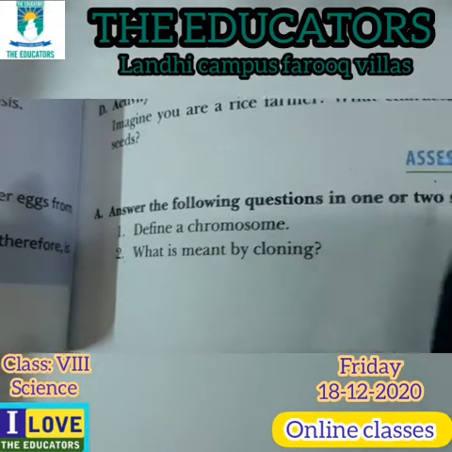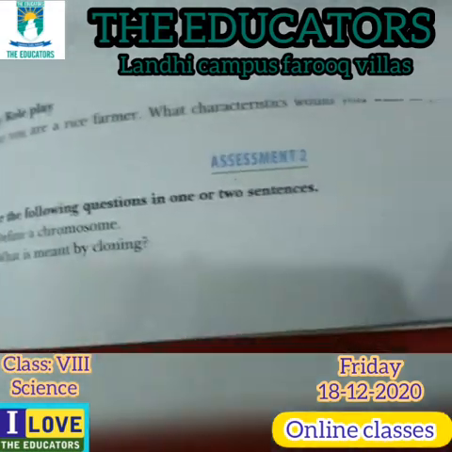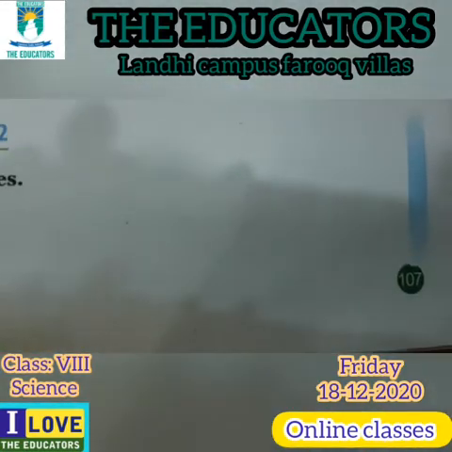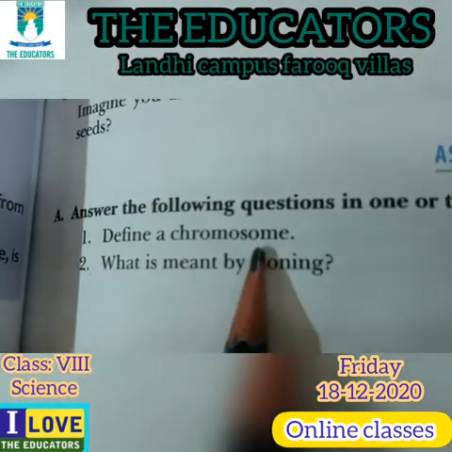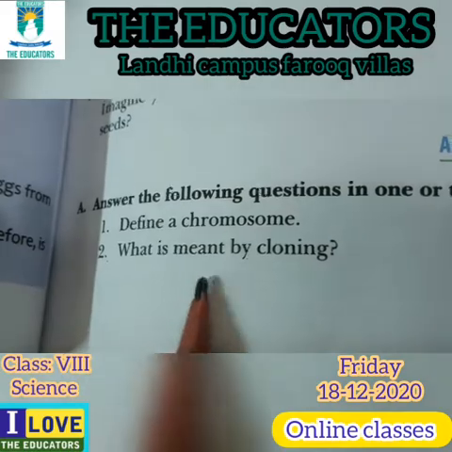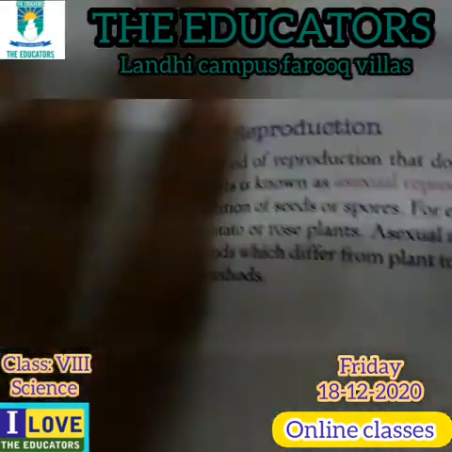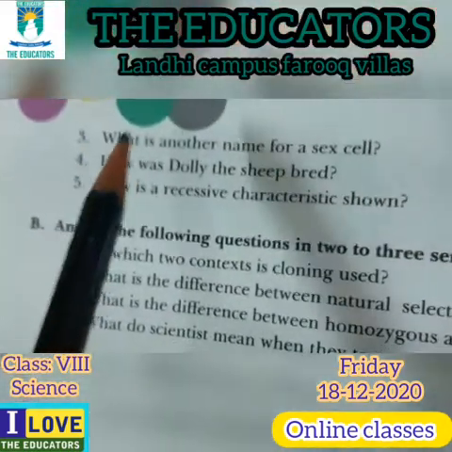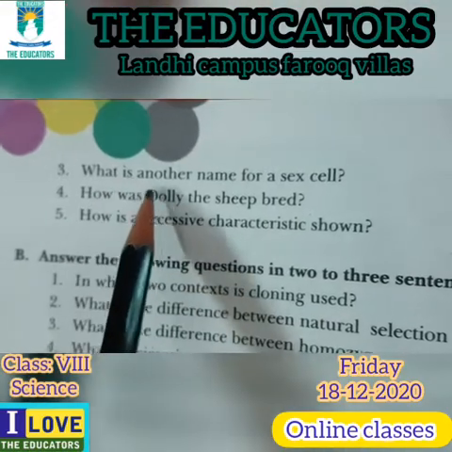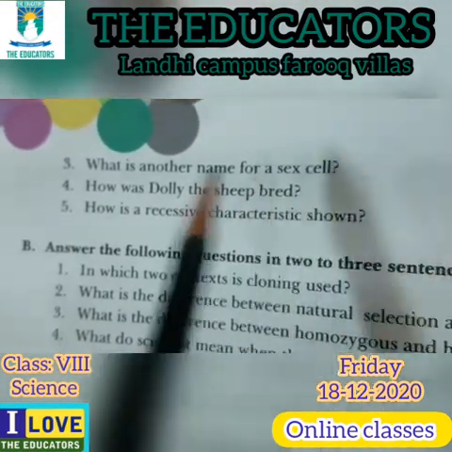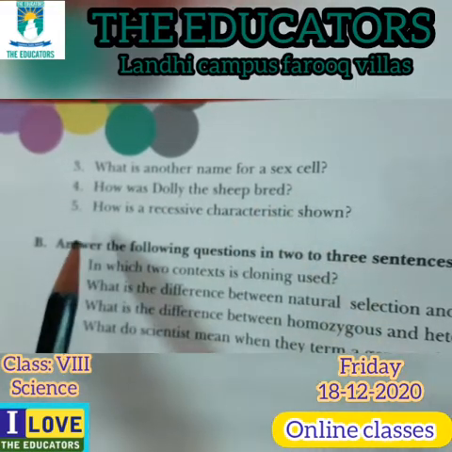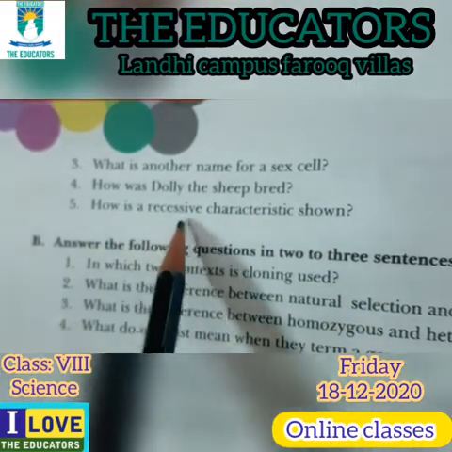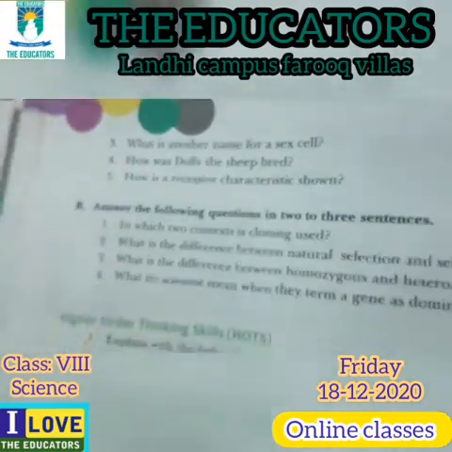Now class, your homework, assessment 2, page number 107. Question number 1, define the chromosomes. Question number 2, what is meant by cloning? Question number 3, what is another name of the sex cell? Question number 4, how was Dolly the sheep bred? Question number 5, how is a recessive character shown?